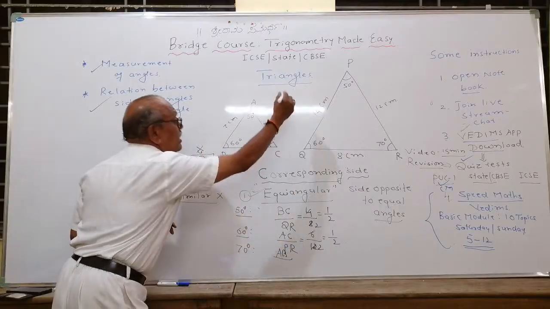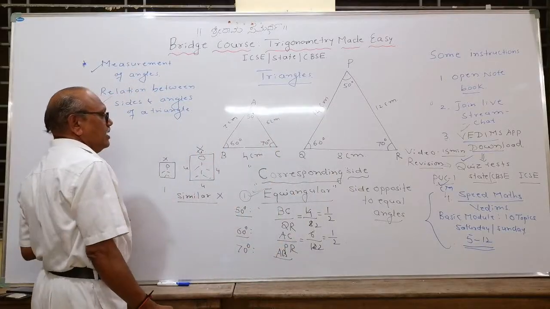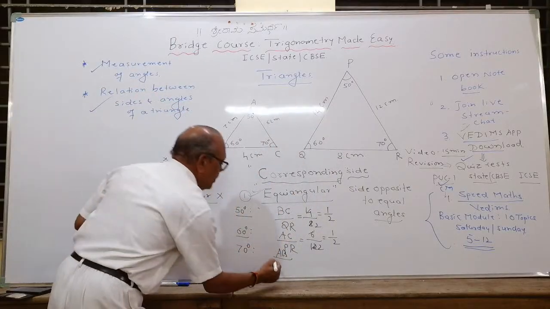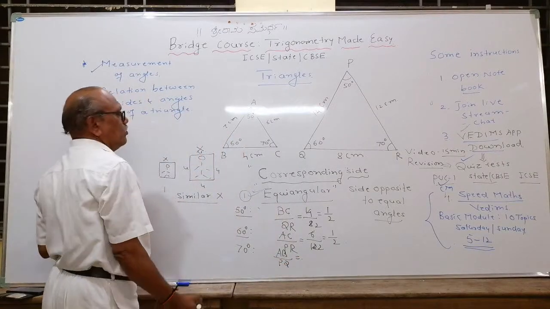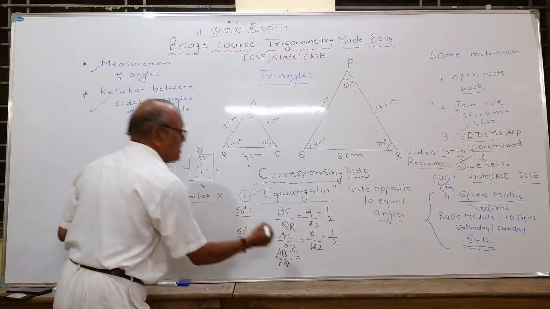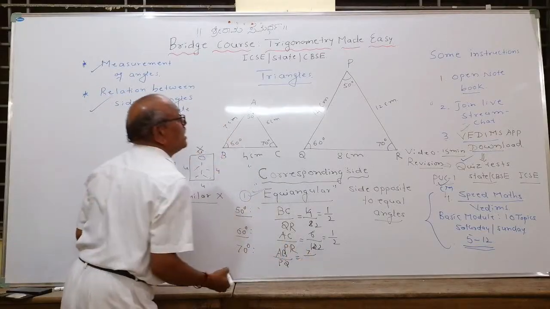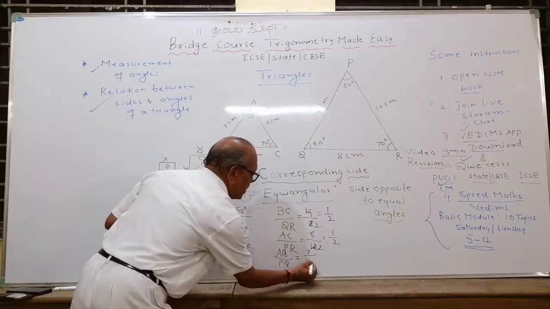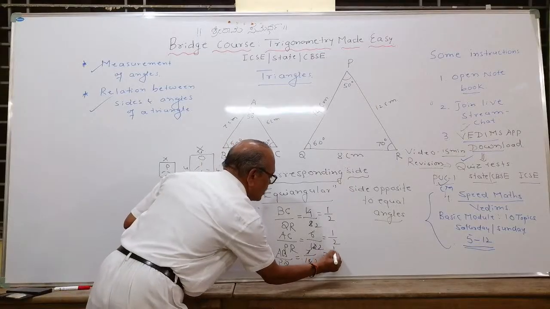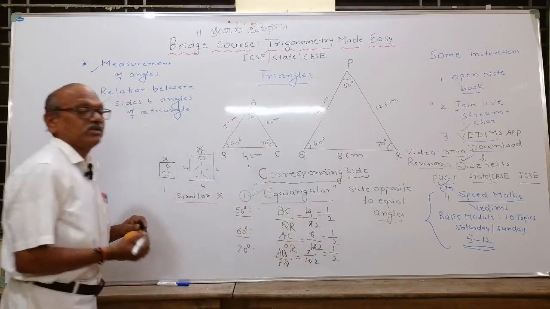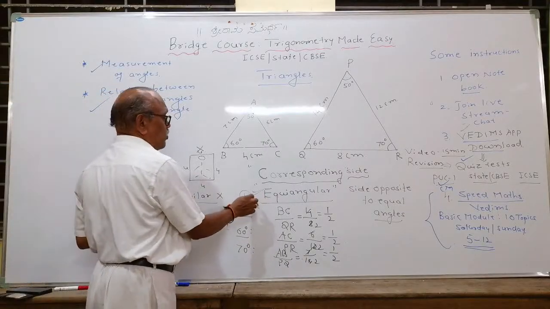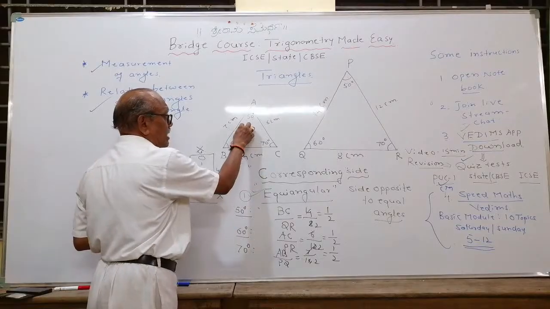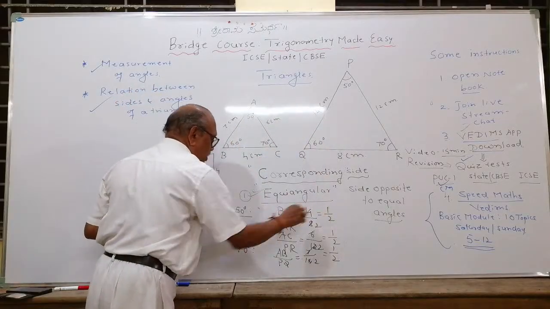Okay, divided by the corresponding side in the triangle, the 70 degree angle is PQ. AB upon PQ. What is the ratio? AB is 7 centimeters and PQ is 14 centimeters. If I cancel it, 7 ones are 7, 7 twos are 14. What is your observation? See here, the ratio of the corresponding sides of the 50 degree angle in triangle ABC and triangle PQR is also 1 by 2.